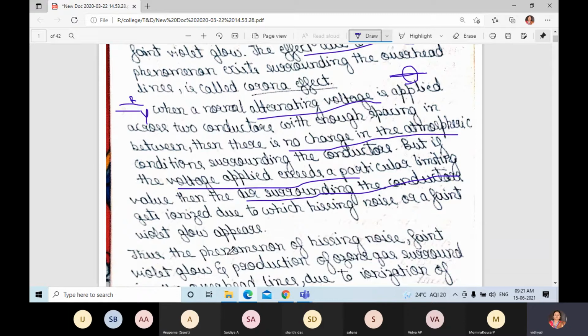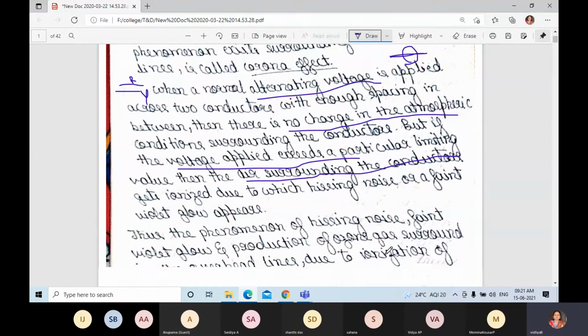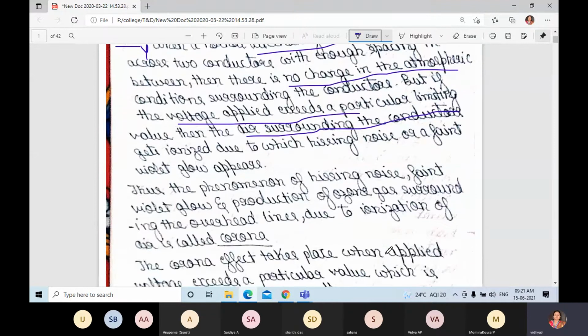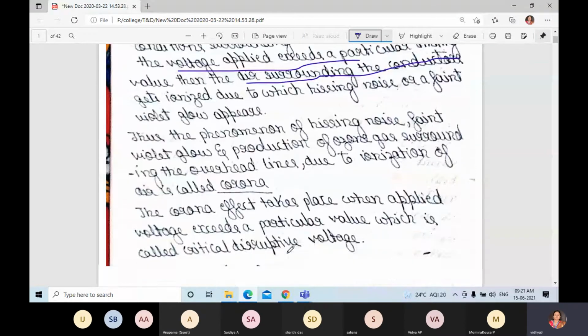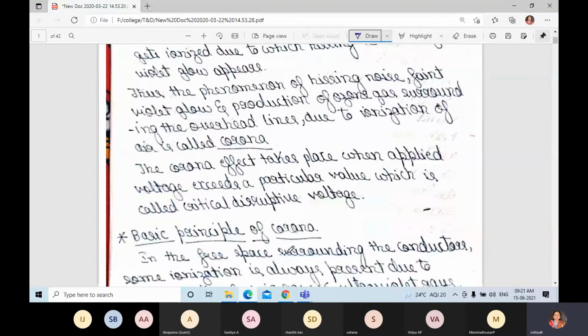The phenomenon of hissing noise, faint violet glow, and production of ozone gas surrounding the overhead line due to ionization of air is called corona. The corona effect takes place when the applied voltage exceeds a particular value, which is called the critical disruptive voltage.